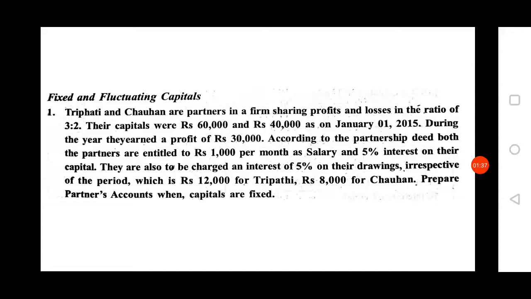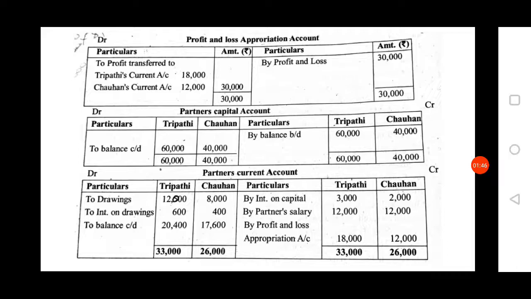Therefore first you have to distribute or appropriate this profit of the firm, 30,000, to the partners in the profit and loss appropriation account. Therefore first prepare the profit and loss appropriation account. On the credit side you have to record that profit given in the problem, by profit and loss 30,000. Here there is no need to charge salary and interest on capital because in the question they have not said to adjust it.